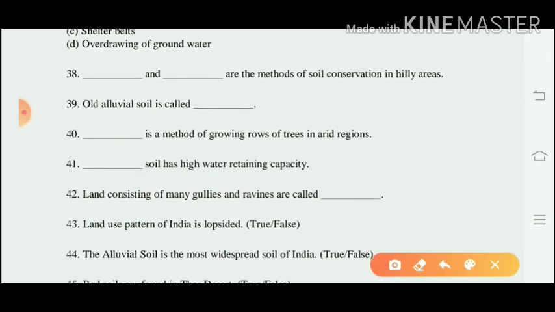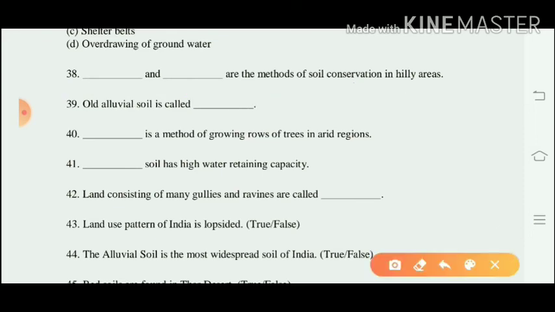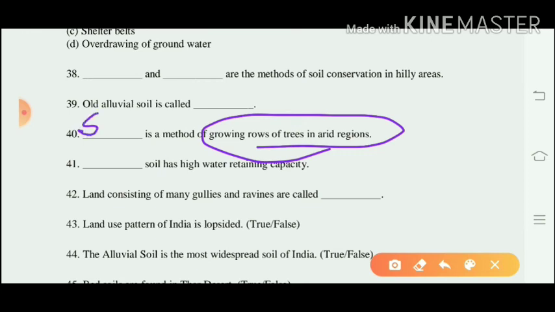Question number 39. Old alluvial soil is also called Bangar, and this is less fertile. Then question number 40. Dash is a method of growing rows of trees in arid areas to restrict the spread of the desert. So that is called shelter belts.